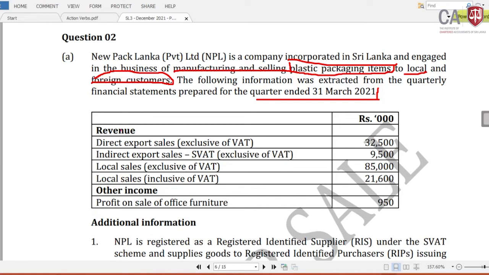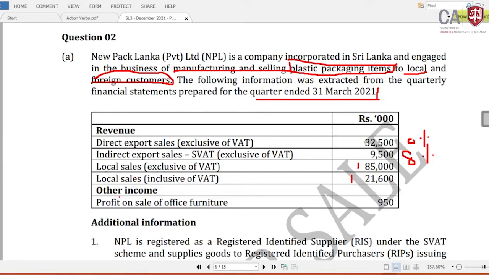Okay. Then revenue: direct export sales exclusive of VAT. This is the zero rated supplies. Let me first come to the facts and explain, and then I will come to the answer. Direct export sales, SVAT exclusive of VAT. This is for the SVAT supply at the rate of 8%. And next one, local sales inclusive of VAT. Local sales exclusive of VAT 85,000, local sales inclusive of VAT 21,600. Then let me come to the notes.